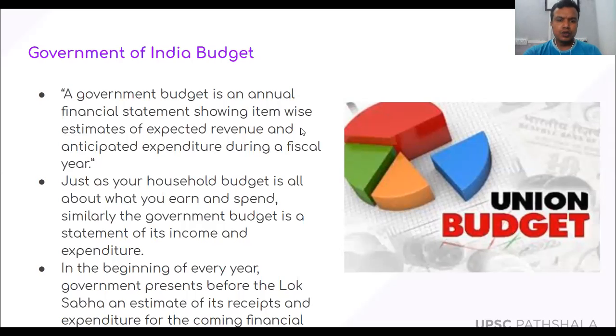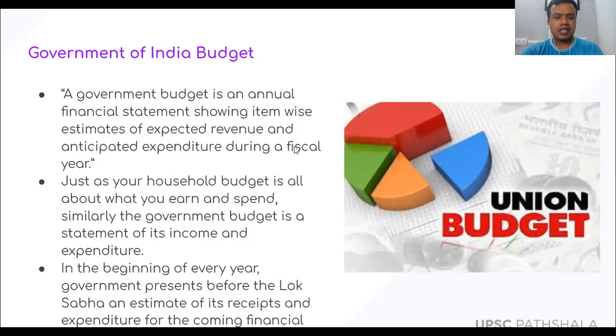So what is the government's expected revenue and what is the anticipated expenditure, where the government is going to spend that money, that statement is produced in front of the Parliament, and that is what is called the Government of India budget.